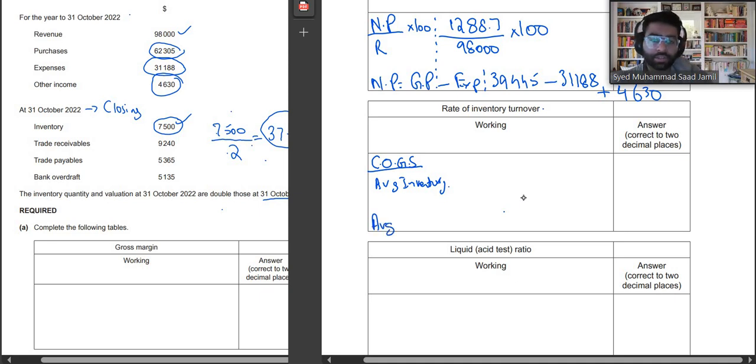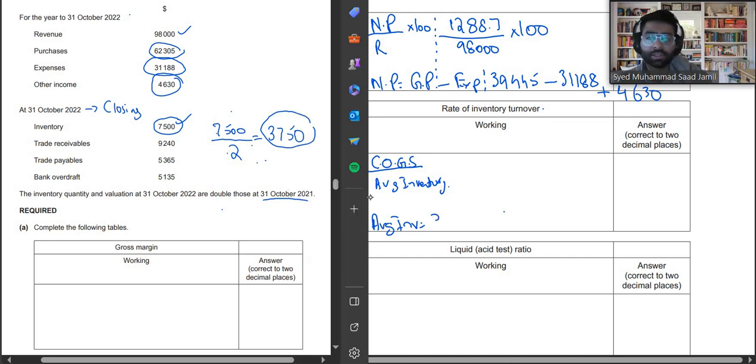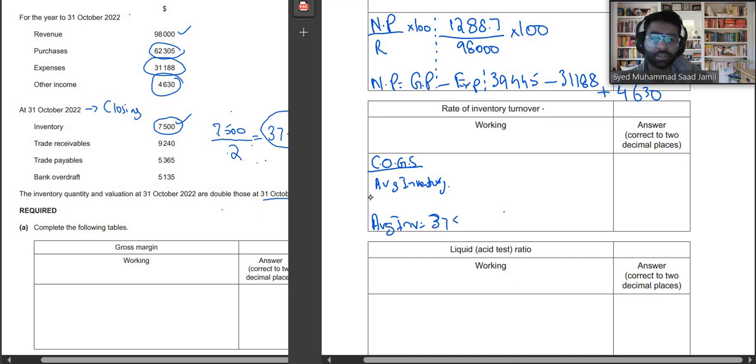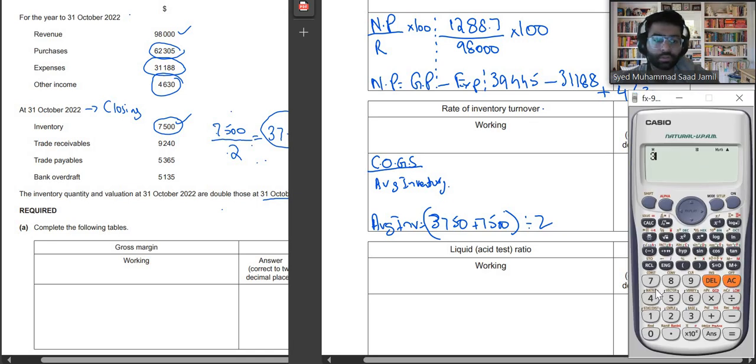So average inventory is equal to opening, which is 3750, we calculated it, plus 7500. Divide this whole thing with 2. 3750 plus 7500, divide it with 2. So we get 5625.